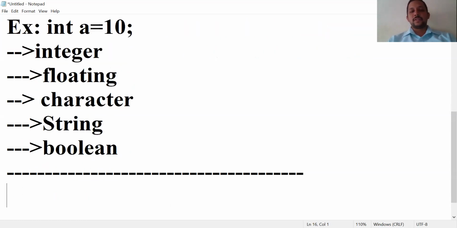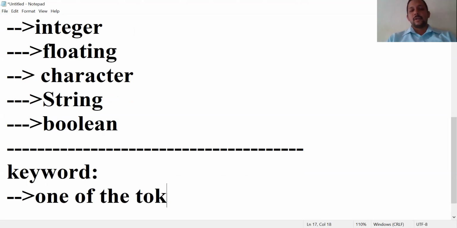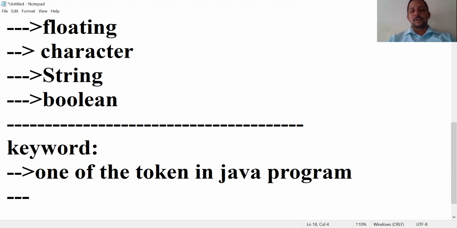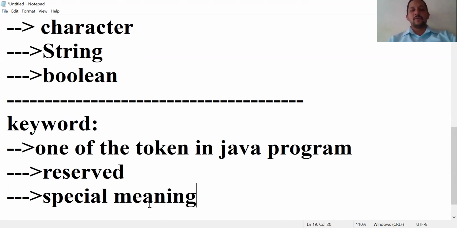So the next token is a keyword. Keyword is one of the tokens in Java programming. I told one more word, reserved word. Keywords are reserved. Keyword or reserved word, these give special meaning in Java programming. Each and every keyword carries a special meaning.